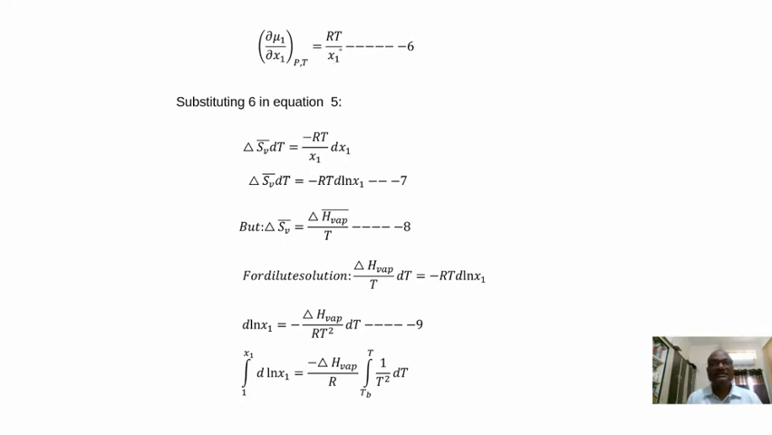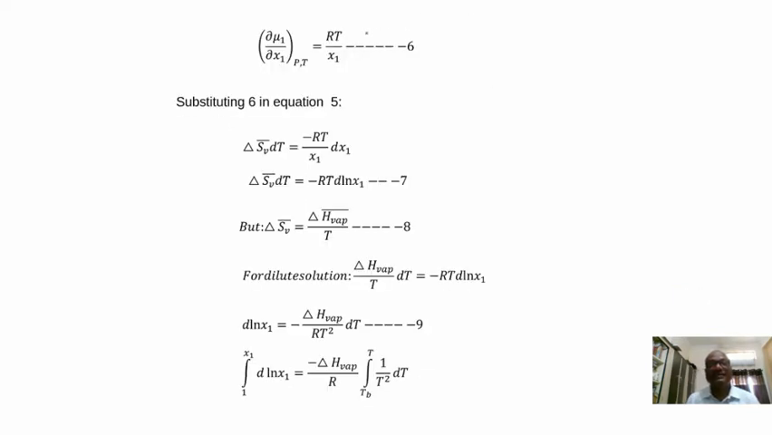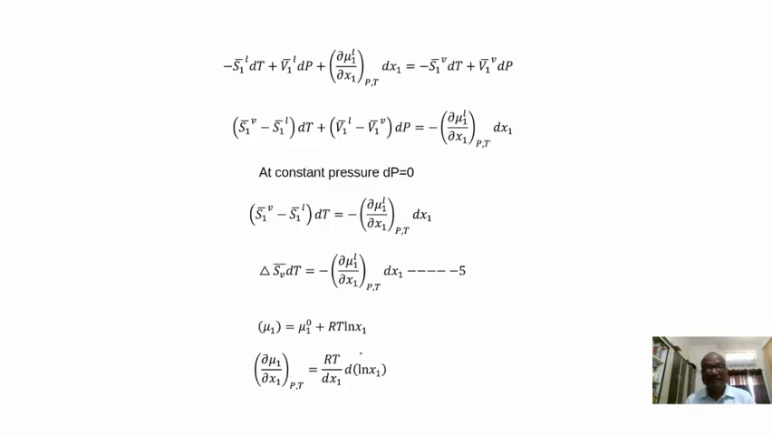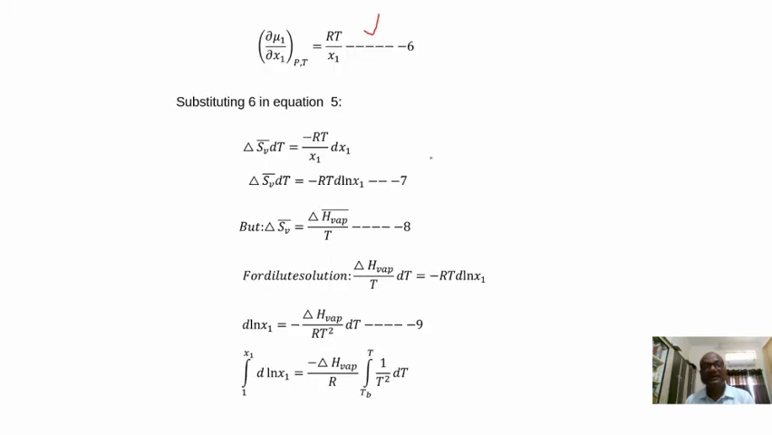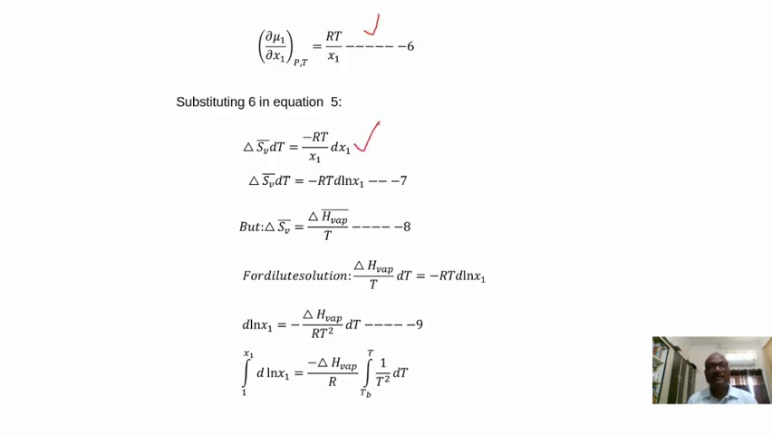Now let us substitute this. Means here you can see this value, RT d log x1 by dx1, which will be equal to RT by x1. So let me substitute: delta SV dT is equal to, we are introducing this again, minus RT by x1 into dx1. See, instead of this part you are writing now RT by x1 into dx1. So minus is there. So the seventh equation is the final equation we got.